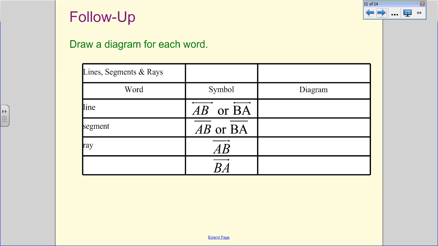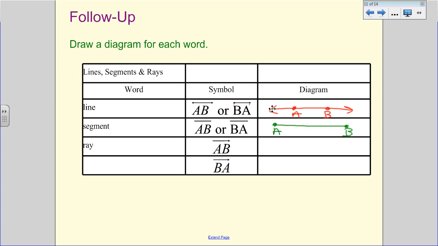We need to draw a diagram for each word. So there's a line as the word. These are the symbols. So what it would be is 2 arrowheads, and we can tell we have 2 arrowheads from here. And then we need to put 2 points, and then we have A and B. Segment, if you notice, there's no arrows, so we just have this, but that means A and B are the endpoints, so I know exactly where A and B have to go.